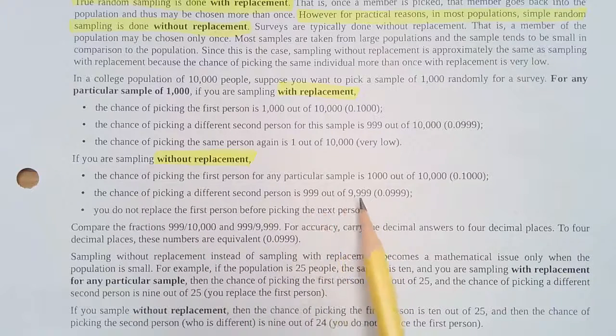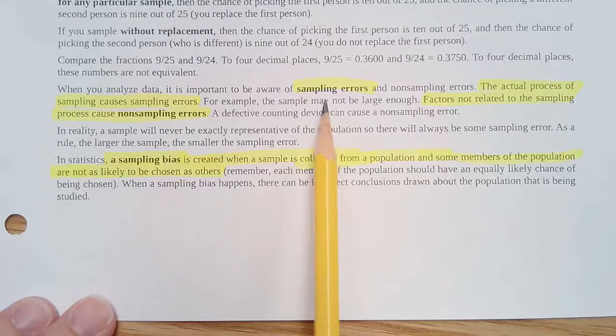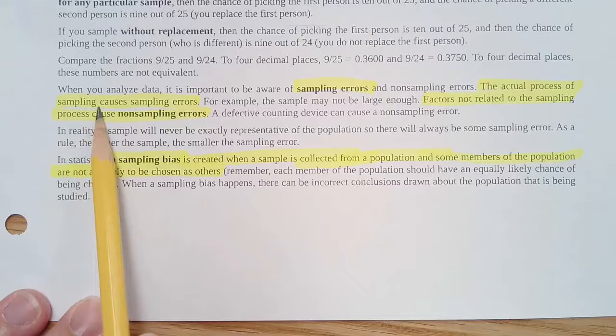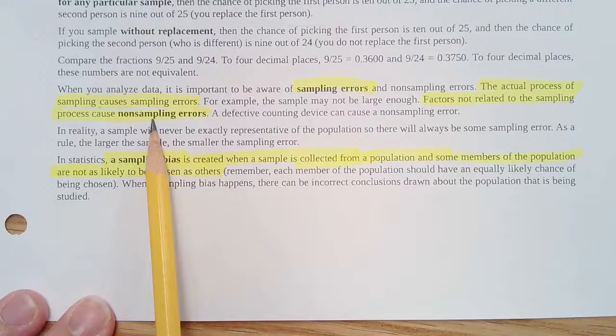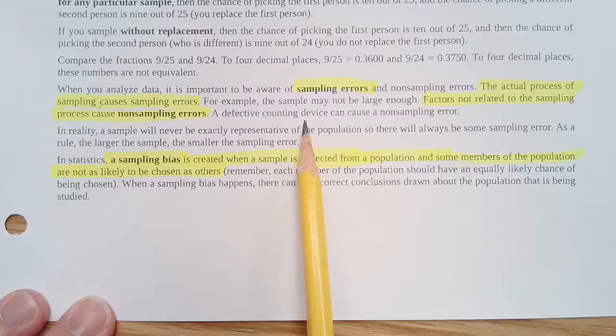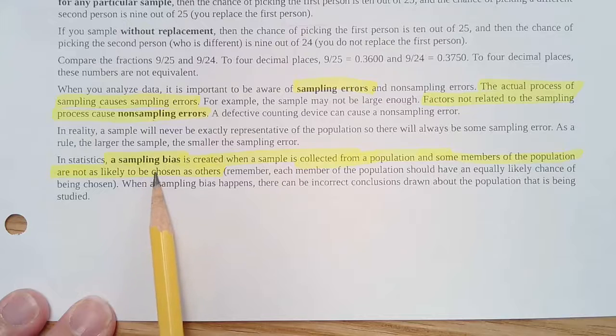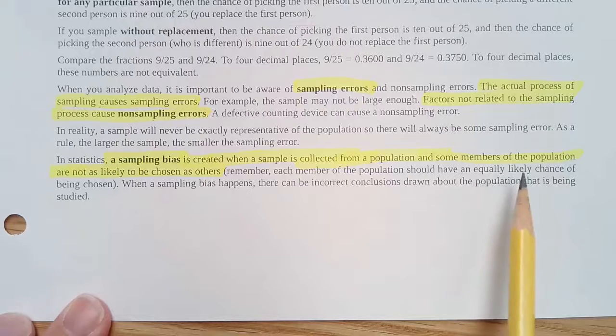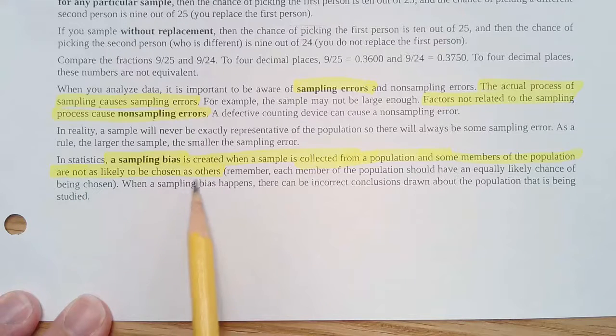And then we have some errors that come from the actual process of sampling. If it's an error caused by anything that's not a part of the sampling process, that's a non-sampling error. So, for example, if your counting device fouls up, that's a non-sampling error. Sampling bias is something that's created when a sample is collected from a population and some of the population are not as likely to be chosen as others in that population. When you have sampling bias occurring, not everyone's equally likely to be chosen.